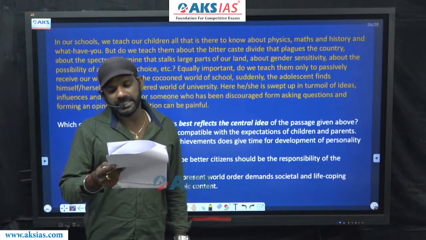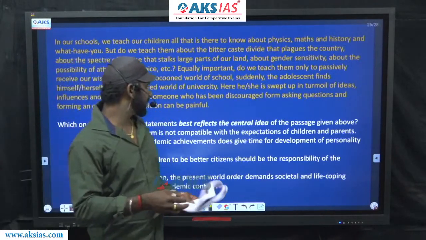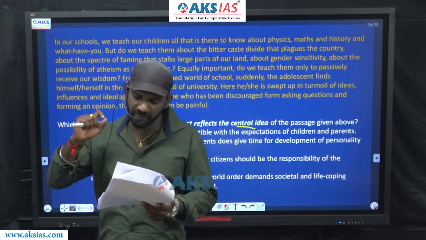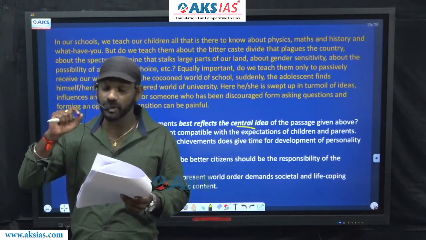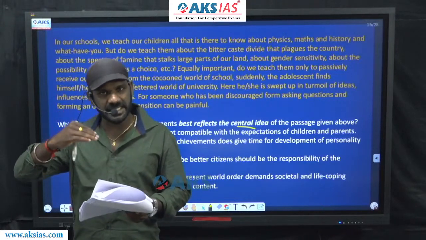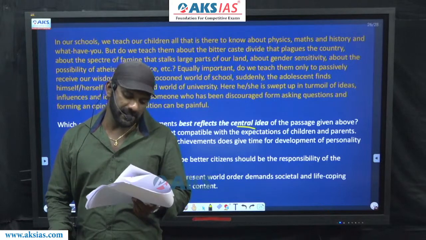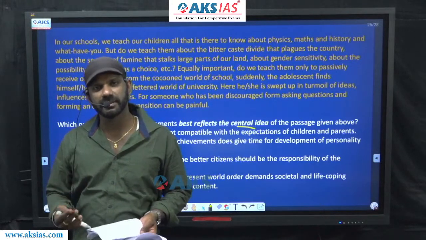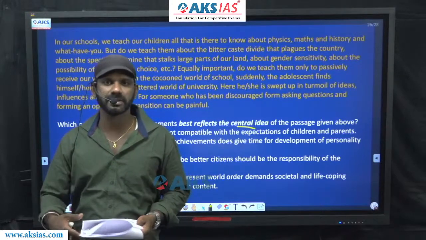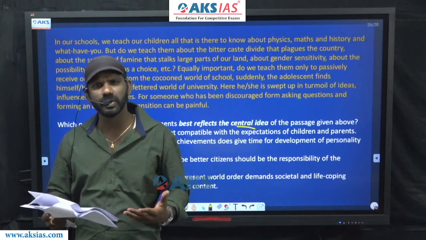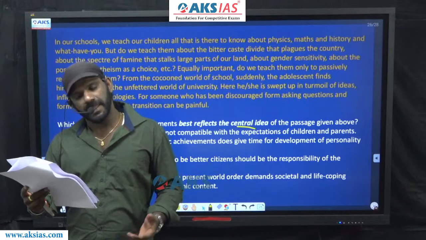Which one of the following statements best reflects the central idea of the passage given above? Main idea question, we need to find out the statement or the topic being described by the author, right? You know what it is actually. A says what we have to educate the children about, and how they must be brought up in school and all this. Come to A.